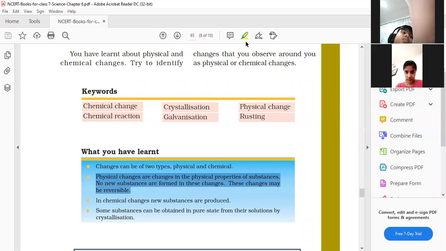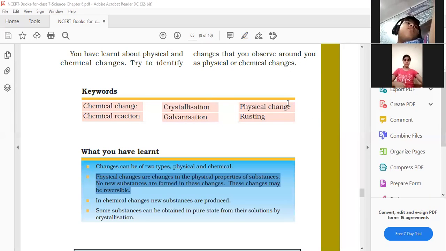In this way, you can take so many examples, and during the reading, we will perform different activities related with the physical change. Okay, everybody has done this definition. In physical change, we will write: a change in which a substance undergoes a change in its physical properties is called physical change. Only the physical properties get changed. No new substance is formed.